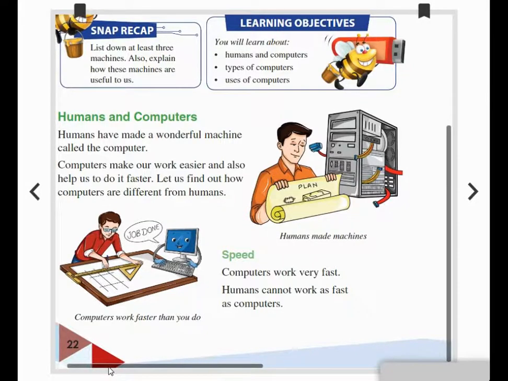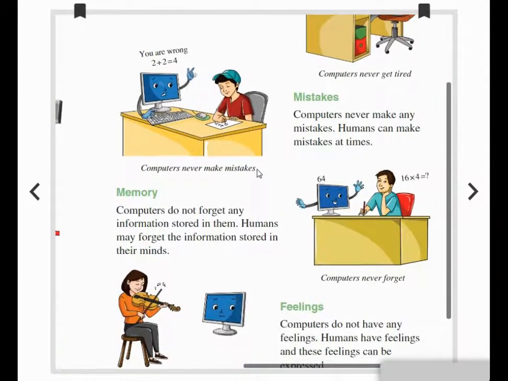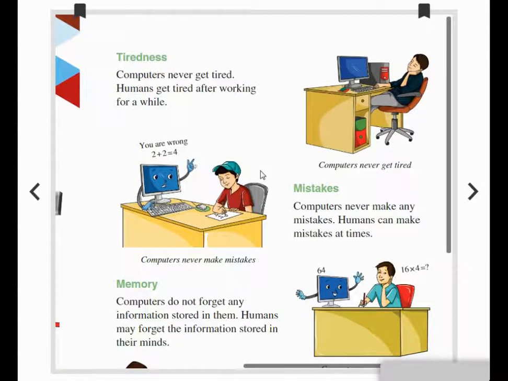tiredness. If you want to do some work for a particular time, you will get tired, isn't it? Yes, but a computer will never get tired. The computer will never get tired. Humans get tired after working for a while.